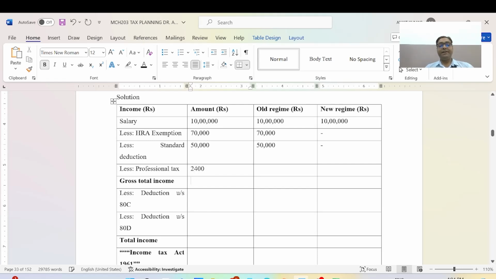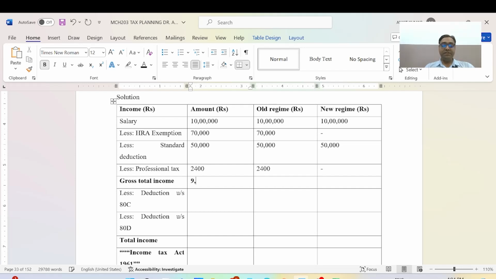It will be tax exempted as per the old slab, and it will not be tax exempted in the new tax slabs. I'm very sorry, standard deduction will be allowed as per the new tax slabs in this case.